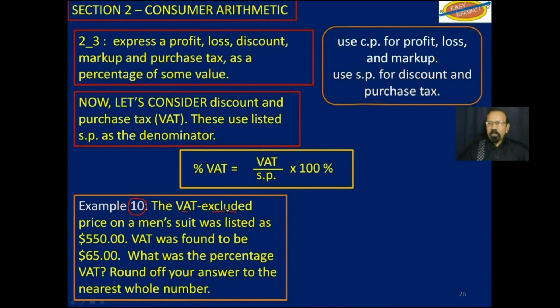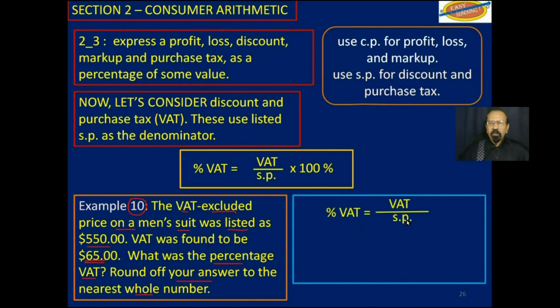The VAT excluded price on a men's suit was listed as $550. VAT was found to be $65. What was the percentage VAT? Round off your answer to the nearest whole number.